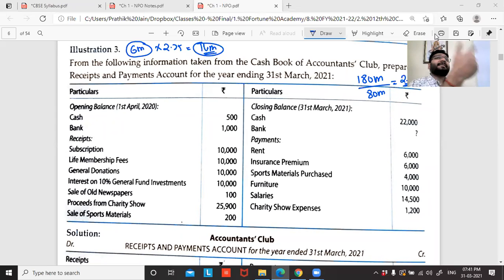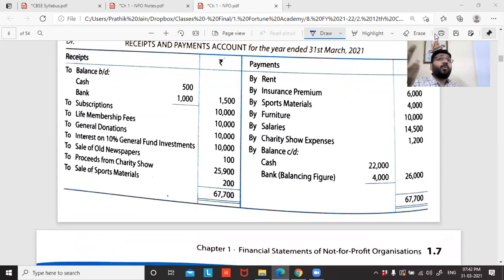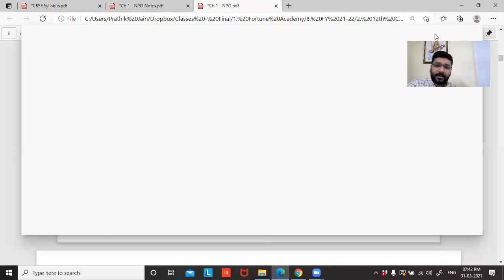Sale of old newspaper. When I sell the newspaper, what will happen? Money comes in. So receipt. So apart from that, anything new is there in this? The bank balance also, what you got is a debit balance. So again, no problem. Simply easy. In NPO, this part alone is easy.